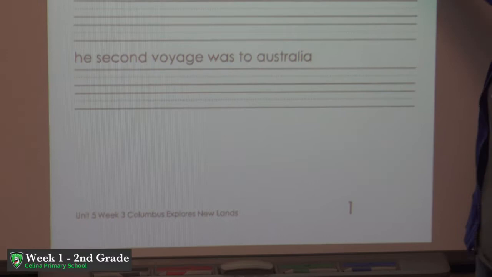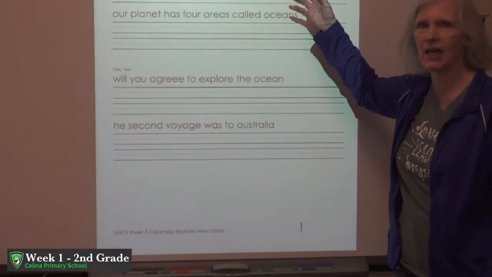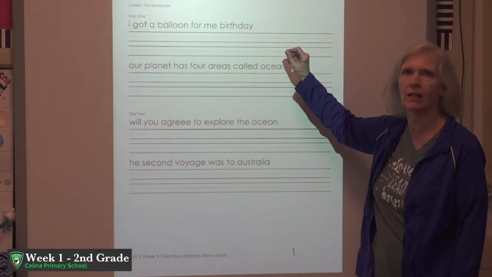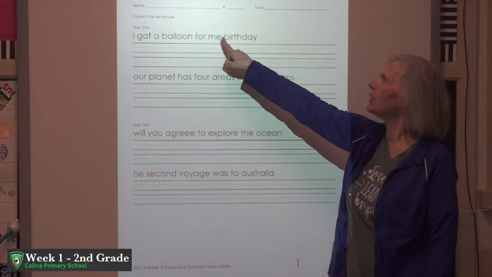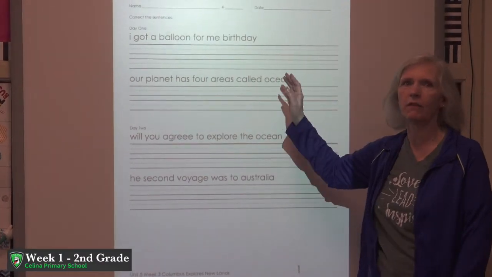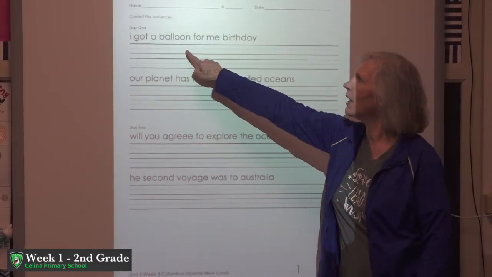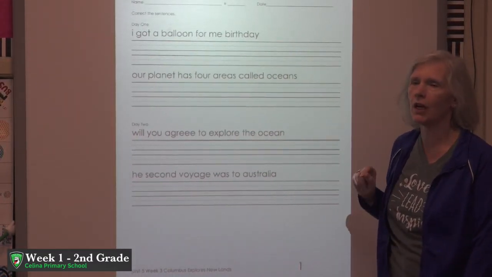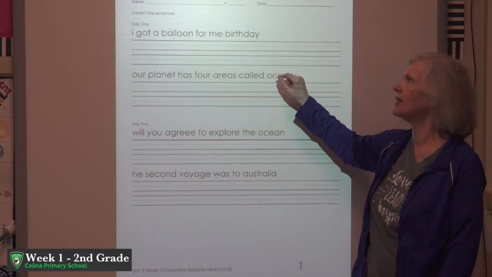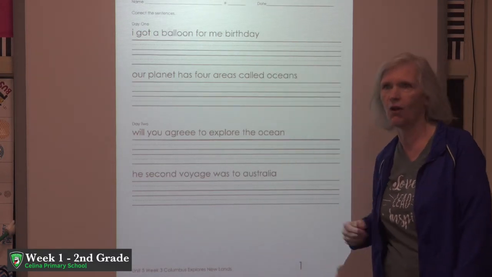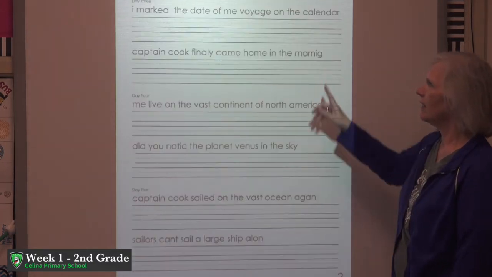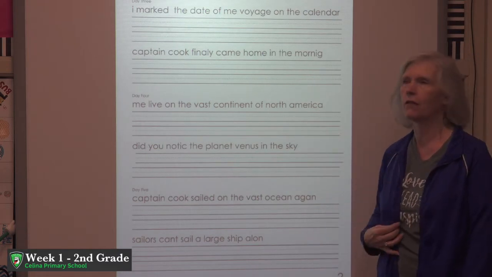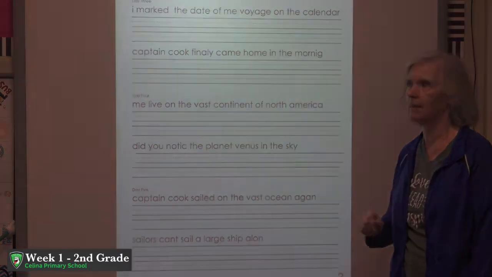For page 1 and 2, we've got some sentences that have some mistakes in them, and we're going to try to be detectives to find the mistakes, mark the mistakes in each sentence, then when you've found all the mistakes, rewrite the sentences correctly on the lines below. Make sure you double check after you rewrite your sentences that you look to see that you fixed all the mistakes. These 2 pages are for that. You can do one day at a time.